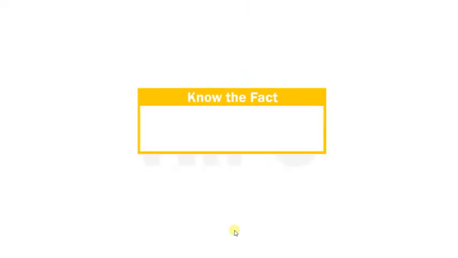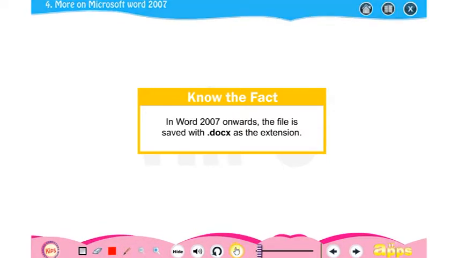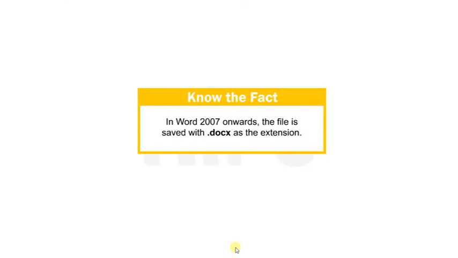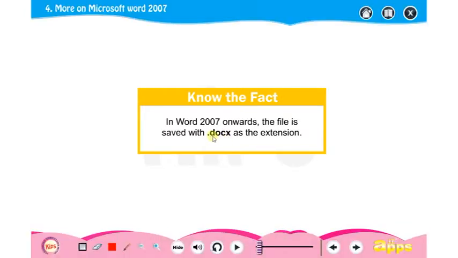Okay students, note that in Word 2007 onwards, the file is saved with .docx as the extension. As you can see, MS Word is an application software which helps us to create effective documents. And in MS Word, the file which we save is saved with the extension .docx, means 4 letters. Before, 3 letters were given in the extension, but now 4 letters are given, that is .docx.